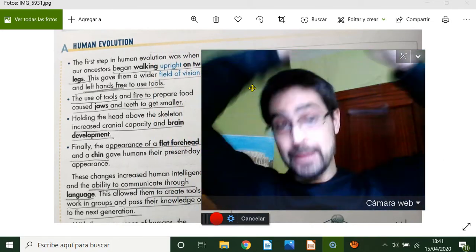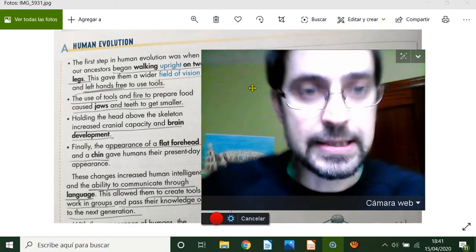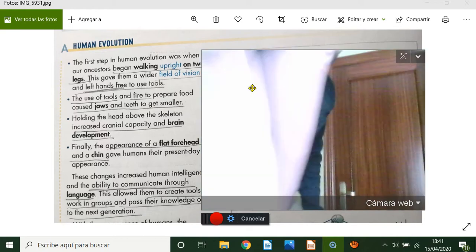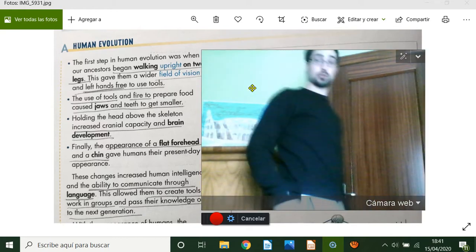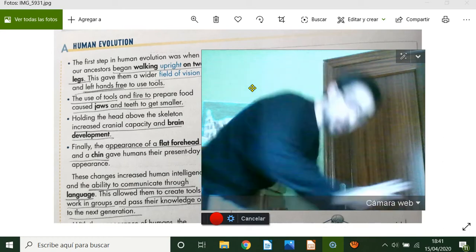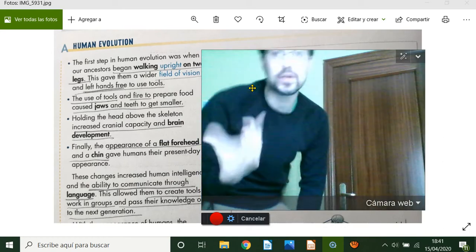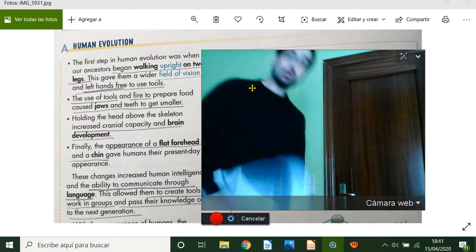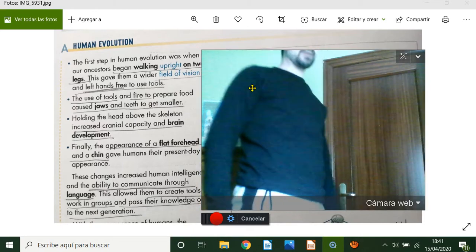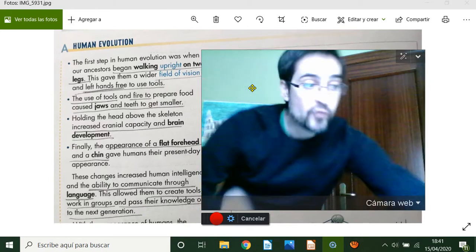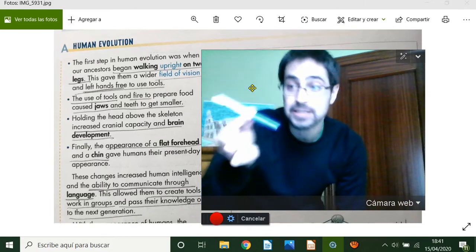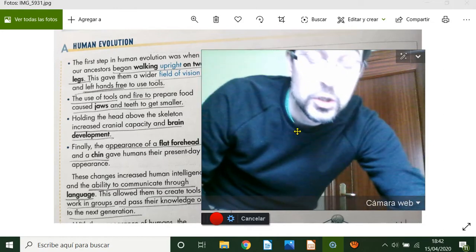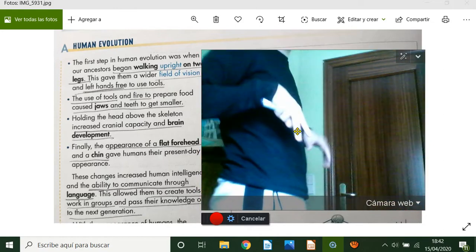Okay, so we are different from other animals, because look at that. I'm going to stand up because it's the first difference. The first difference is that we walk on two legs. So we stand up, and other animals used to walk on four legs. This is the first difference. Why was this so important? Because walking on two legs makes it possible that we have free hands to manage tools like this pen, for example, or like this mouse, that is another tool. So first difference, we walk on two legs.